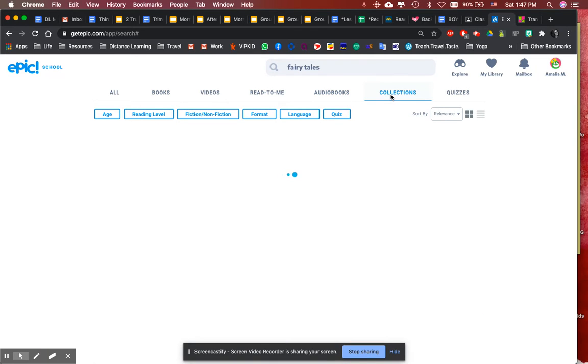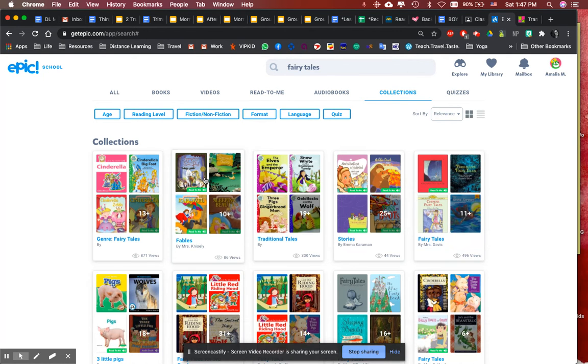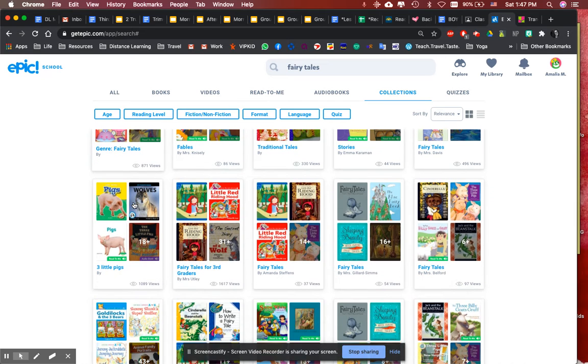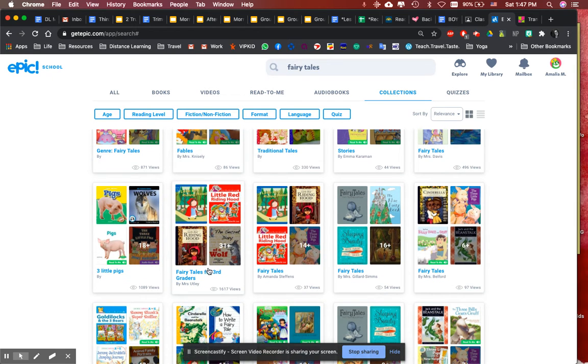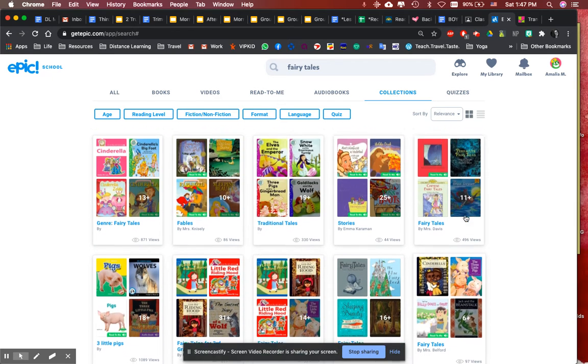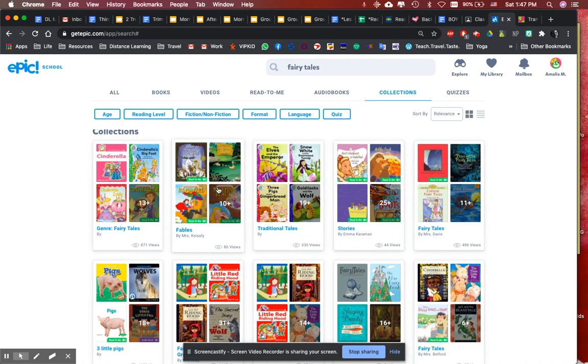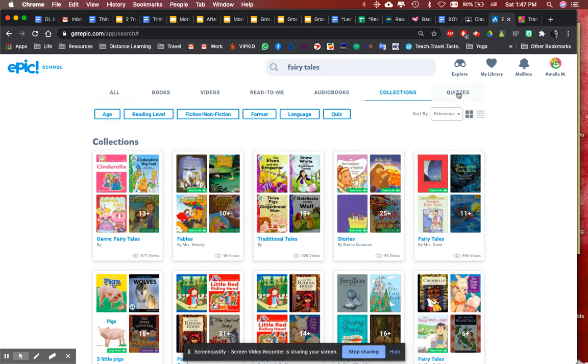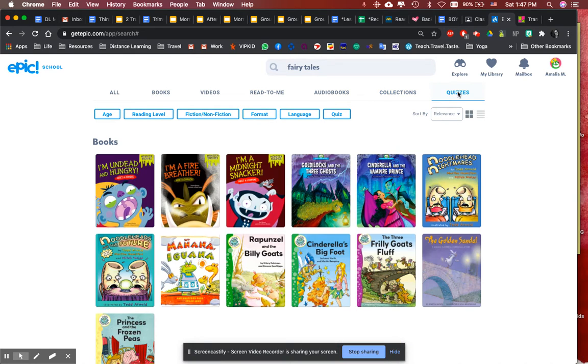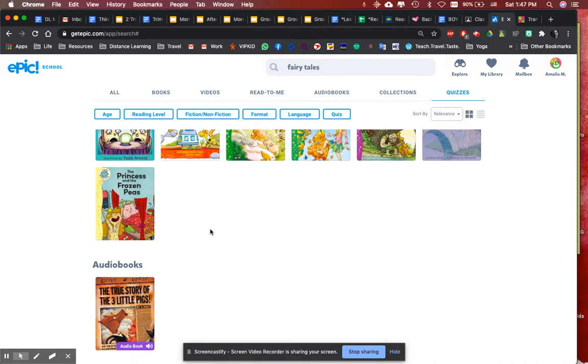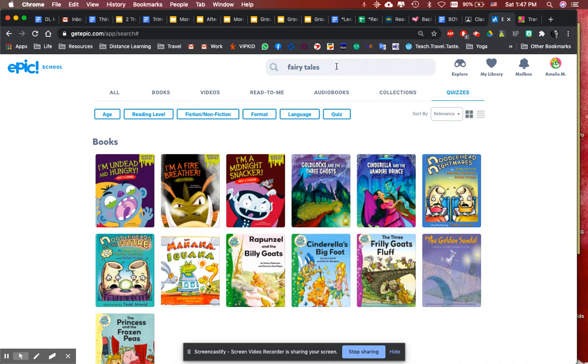Collections show you groups of books that are very similar. So collections that teachers have made. So I could see, oh, fairy tales for third graders. Oh, more fairy tales, fables. And I can also look at books that have a quiz. If I really like reading books that then I can take a quiz at the end, I can look in there.